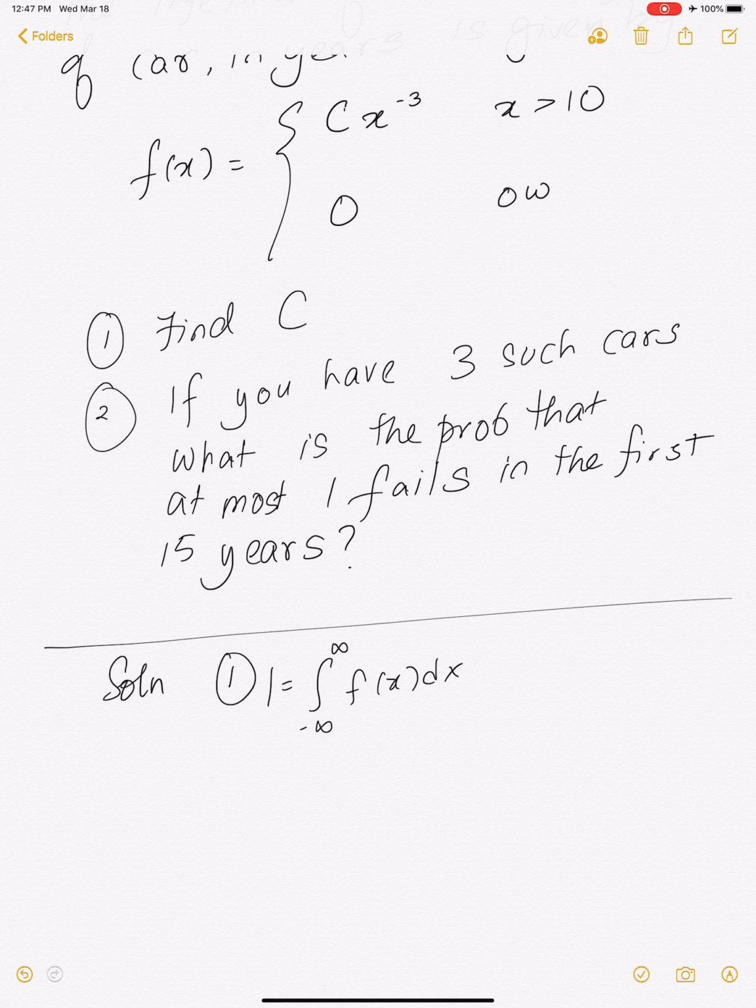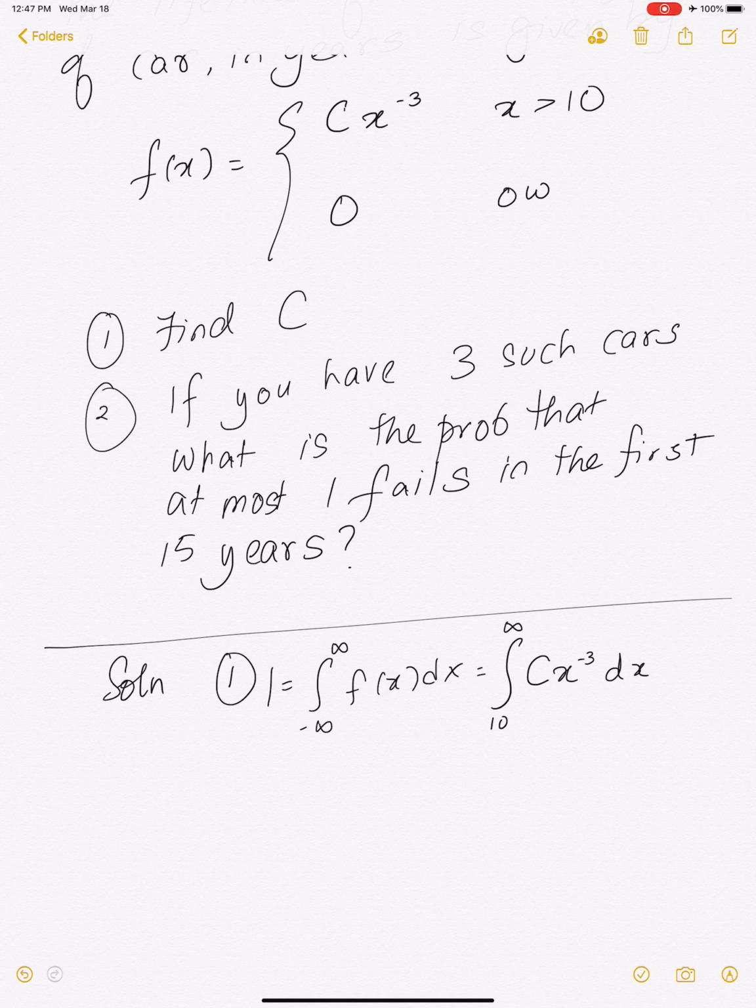Let's plug this function f in, and since it's 0 to the left of 10, the integral from negative infinity to 10 will just be 0, so we don't even need to write that. And from 10 to infinity, the function f of x is c x to the negative 3.